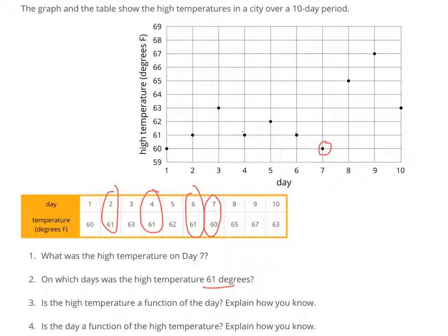And then, is the temperature a function of the day? And the answer for that is absolutely, because there is only one high temperature for each day.